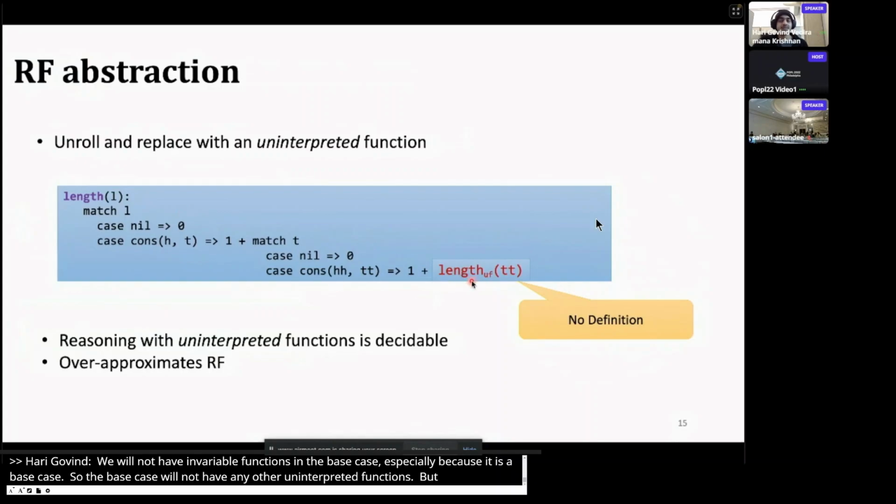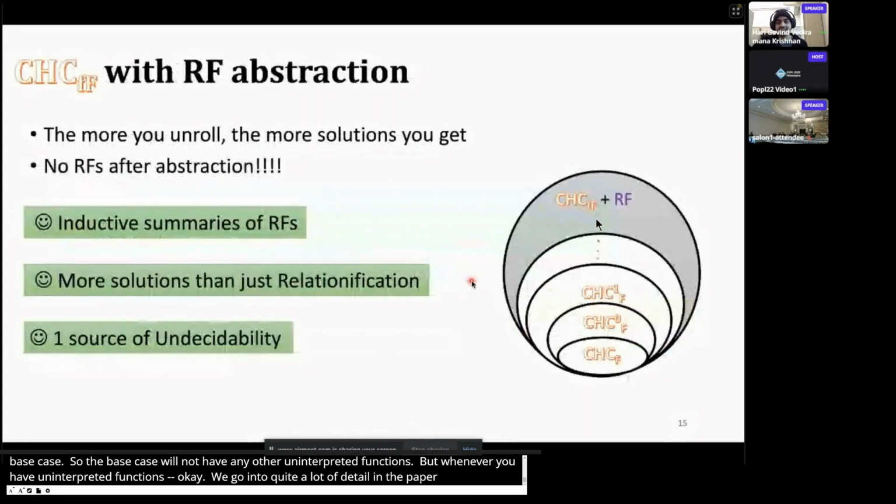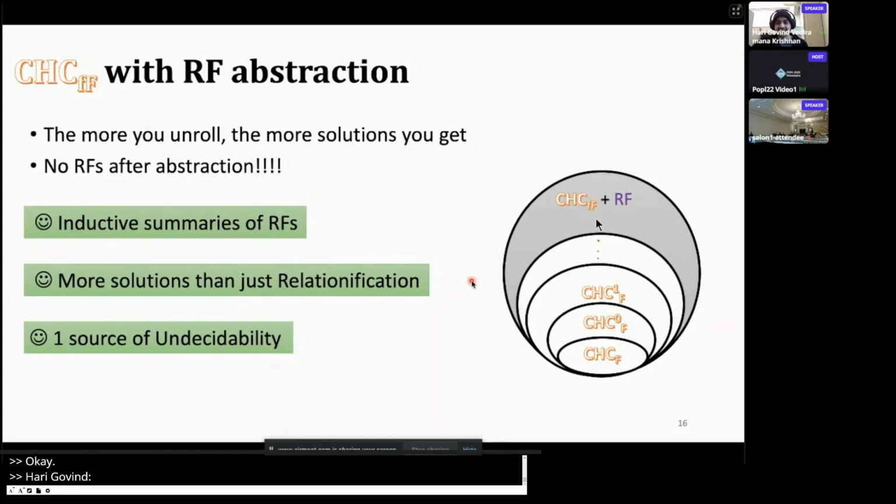But whenever you have uninterpreted functions, we go into quite a lot of detail in the paper about how you deal with uninterpreted functions in constrained Horn clauses. The point is that the uninterpreted functions are universally quantified, and whatever solution you come up with is going to satisfy all the constraints you have. So yes, uninterpreted functions are arbitrarily interpreted, but it does not affect our soundness. Okay. Does that answer the question? I think so. Well, at least for me. Is there anyone here from the audience?